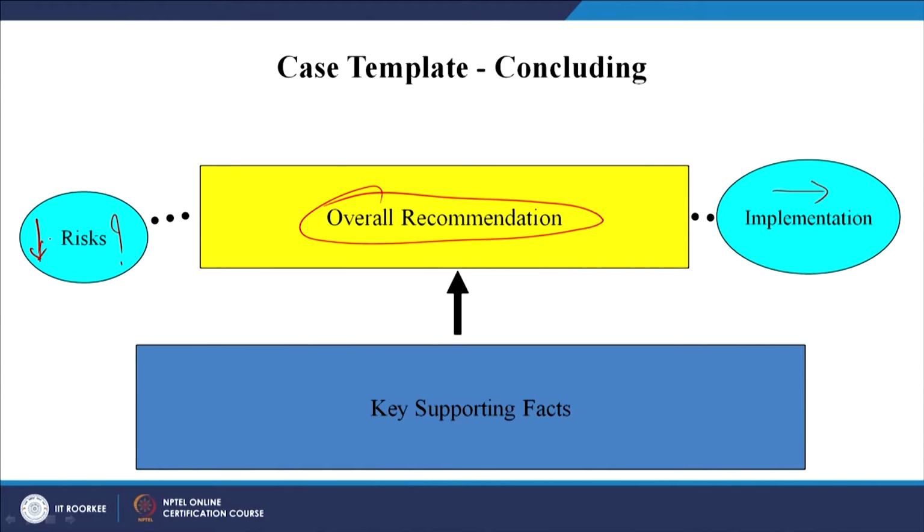So, how to minimize the risk? Risk can be minimized only with the help of the key supporting facts. One formula: the decision is based on a scientific analysis of the key supporting facts.